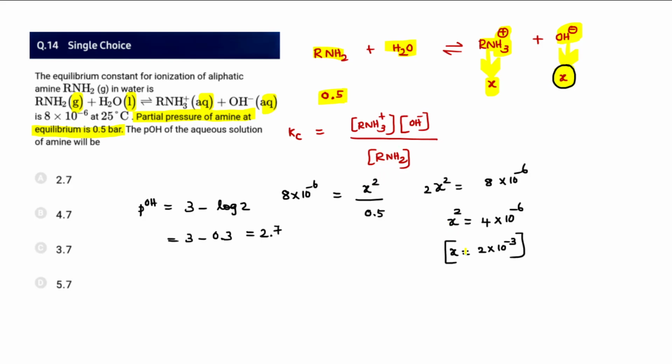So we will substitute here and identify what X is. Kc is given, which is 8 into 10 power minus 6. Substituting that, we get X square by 0.5. We can write 0.5 as 1 by 2, so that we can easily say 4 into 10 power minus 6, so X is 2 into 10 power minus 3. So the concentration of OH minus is that, and they are asking for the pOH of the solution. So pOH equals 3 minus log 2, therefore that is going to be 2.7, option A.